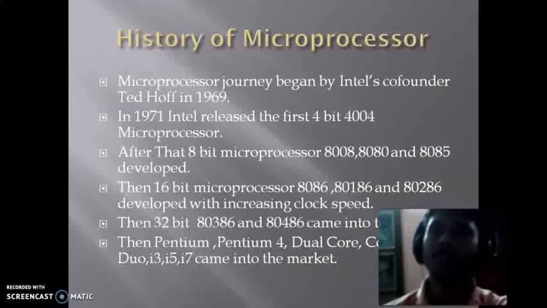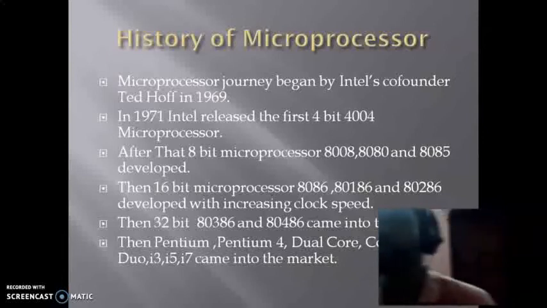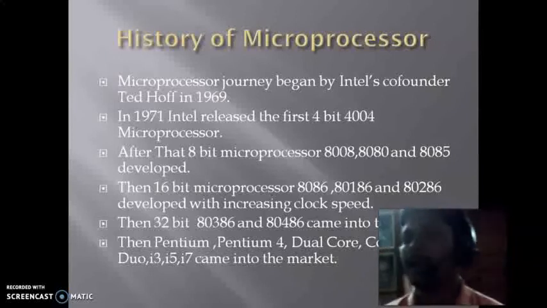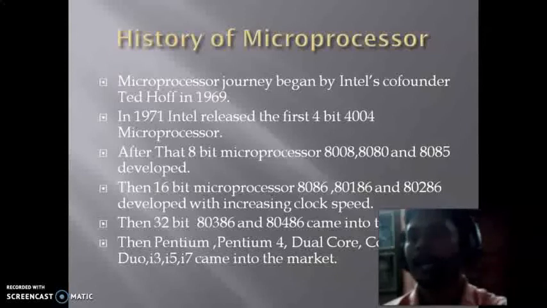After that the 32-bit processors 80386 and 80486 came into the market. After that, the Pentium 4, Pentium dual core, Core 2 Duo, i3, i5 and i7 came into the market. Now we are in the era of i9.